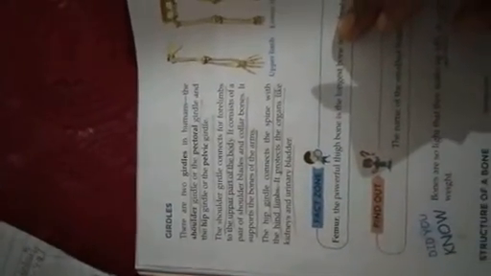Now please turn to page number 12. Here you can see girdles. Okay, so there are 2 girdles in humans: the shoulder girdle or pectoral girdle, and the pelvic or hip girdle. You can see here, this is the shoulder girdle and this is the hip girdle. So the shoulder girdle connects our 4 limbs to the upper part of our body. It is connecting the hands to the body.